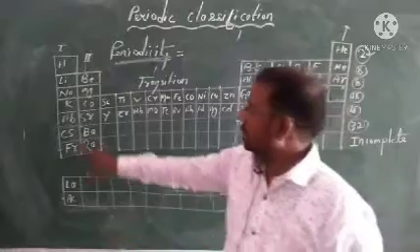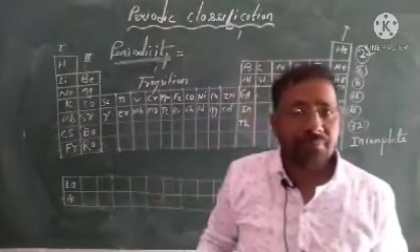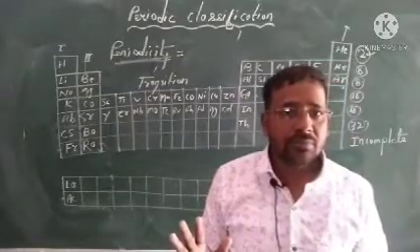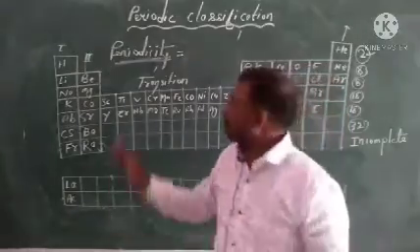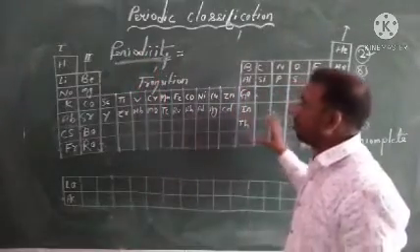So the properties of sodium and potassium are almost the same, or gradually increased a little bit. It is clear what periodicity is.